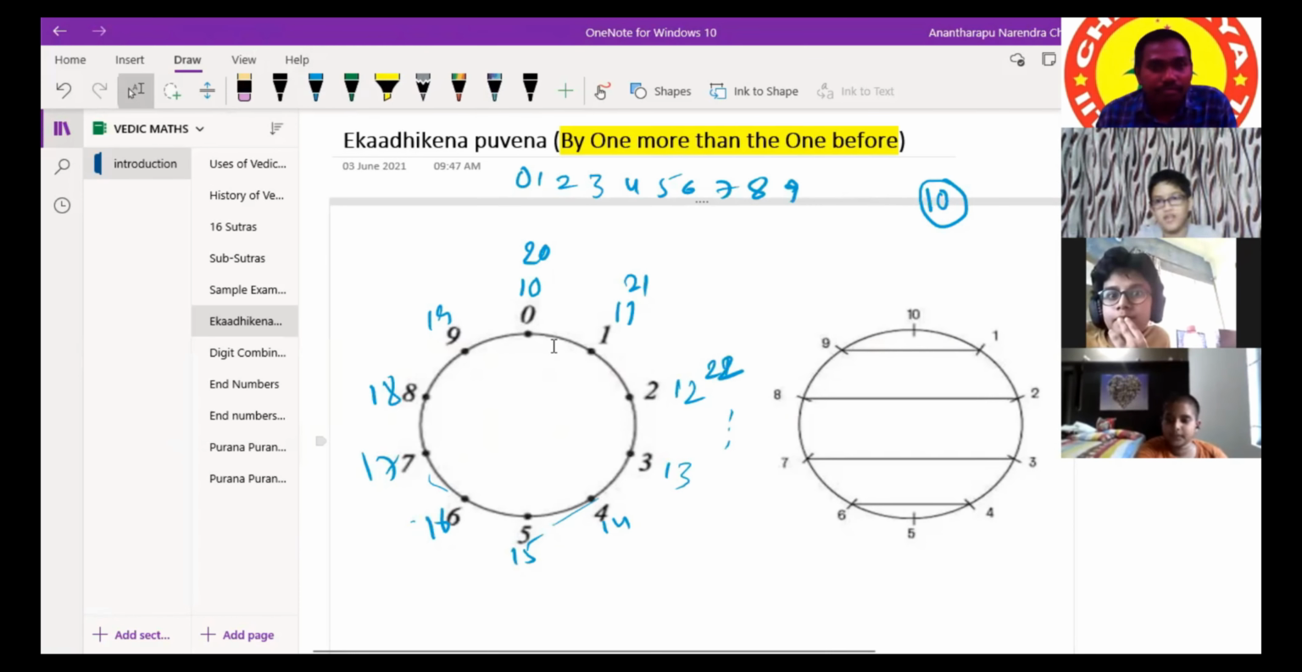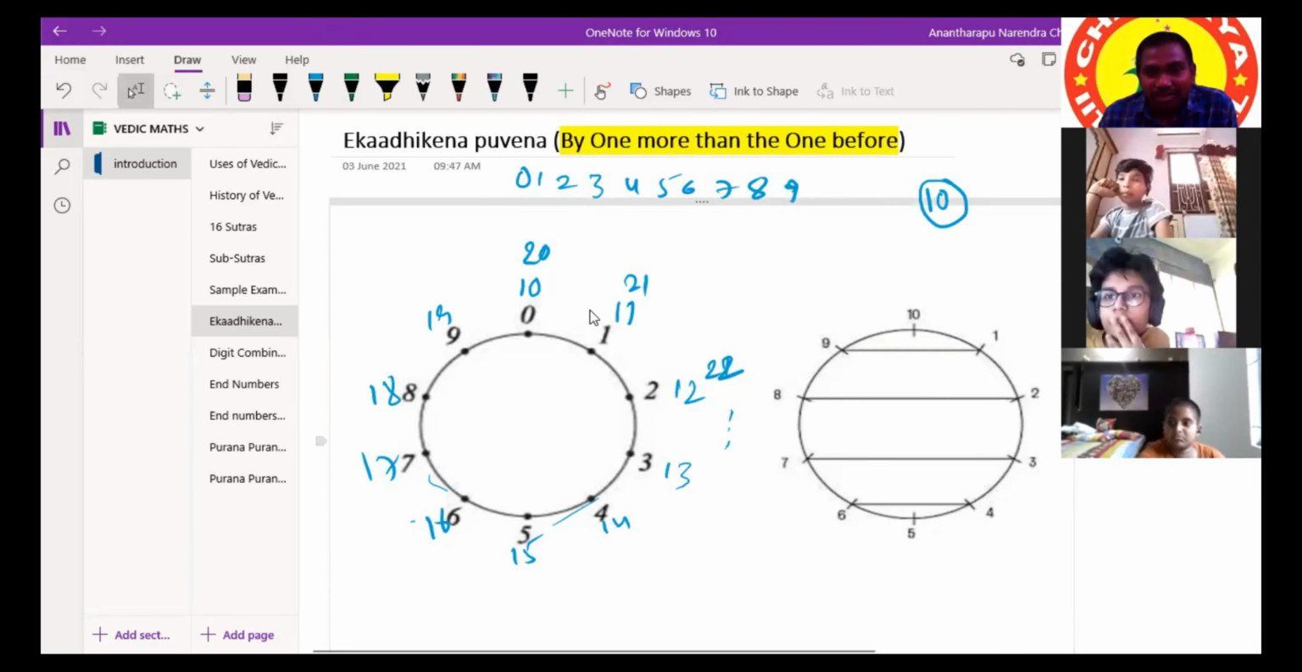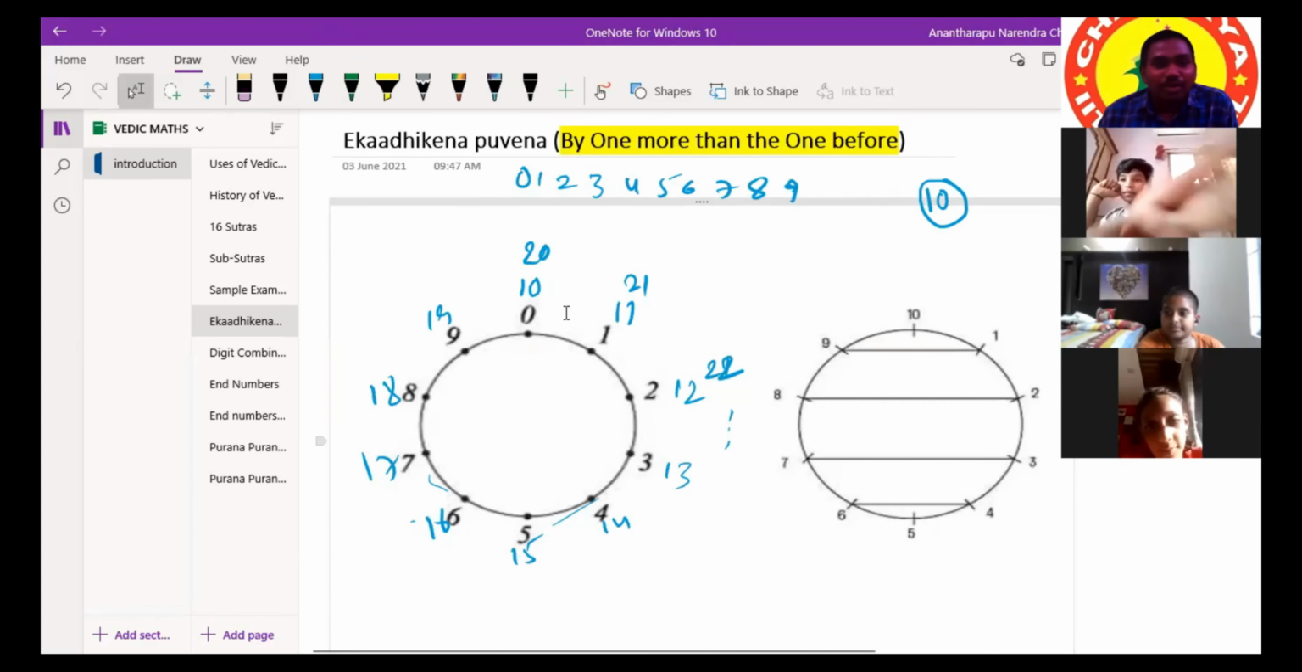Sir, can I say? I'm Pranav. Sir, with only these 10 digits, we can write so many numbers. Yes, yes. And here, if you observe, suppose 10 numbers are coming, this one I'm taking as the 2 branch.